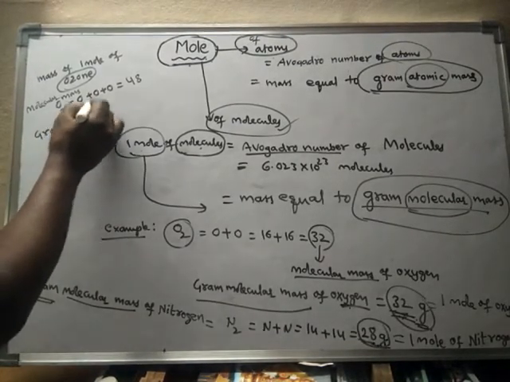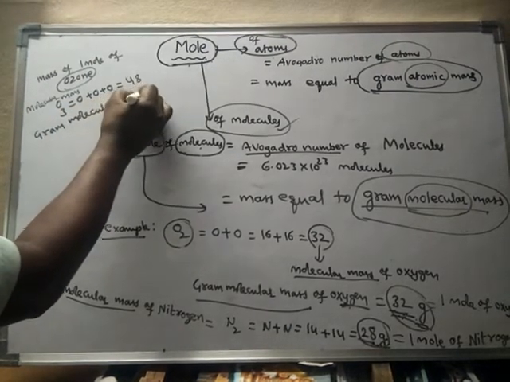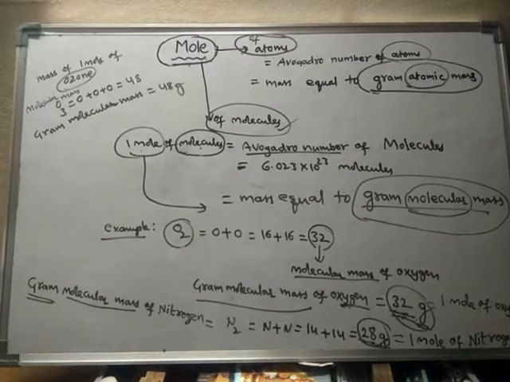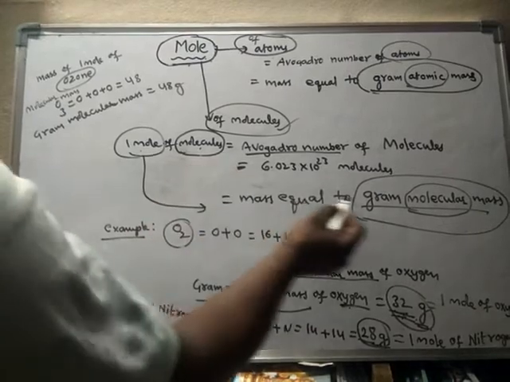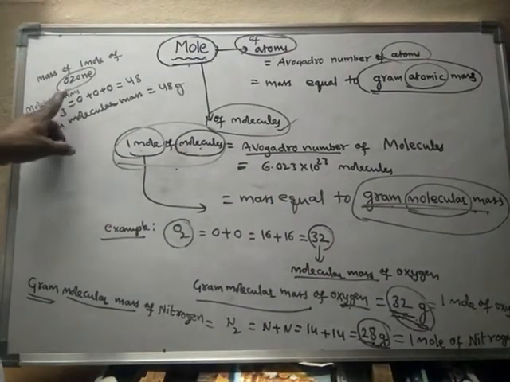Gram molecular mass of ozone is 48 grams. So gram molecular mass is equal to 1 mole of molecules, here ozone molecules.